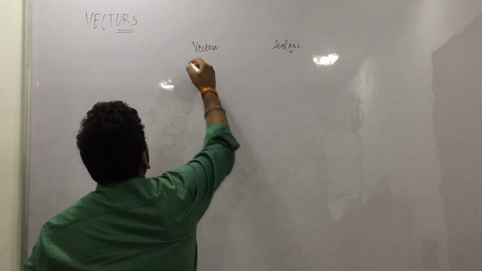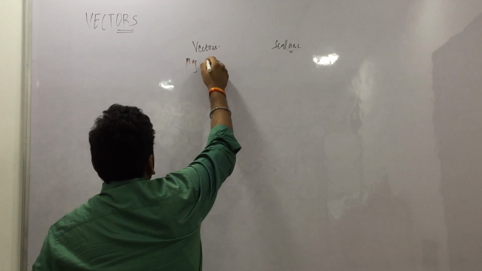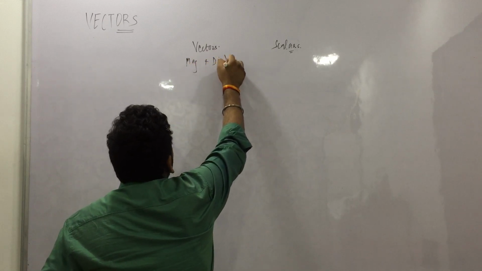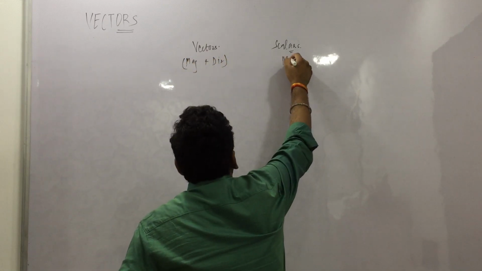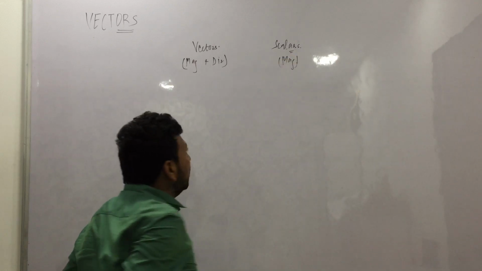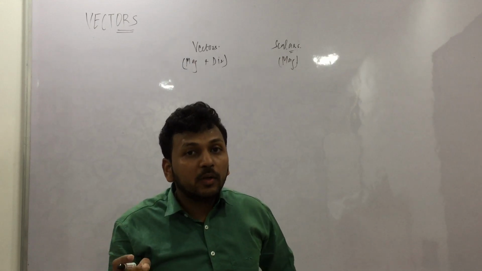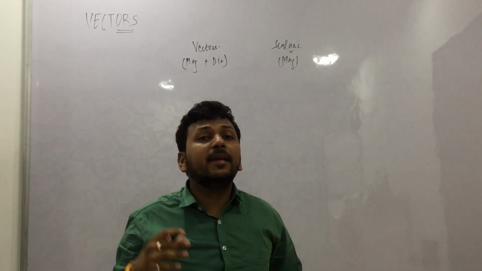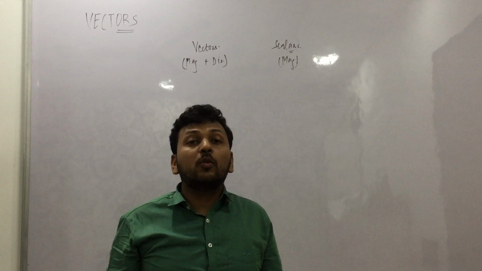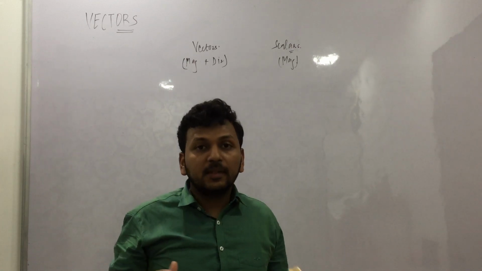So vectors are something which have magnitude plus direction, and scalars have magnitude. So as I said, if I define a force, I have to say that 2 Newton force in this direction. Otherwise, this is an incomplete definition. How much force in which direction you have to specify.